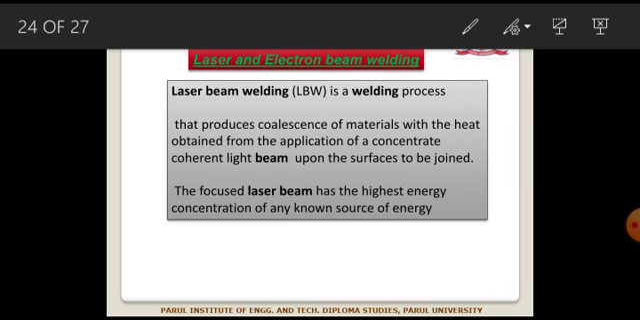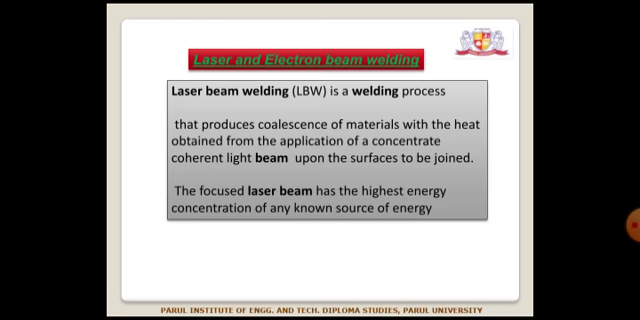Another type of non-arc welding is laser and electron beam welding. Laser beam welding, also called LBW, is a welding process that joins materials with the heat obtained from the application of a concentrated coherent light beam upon the surface to be joined. The focused laser beam has the highest energy concentration of any known source of energy.